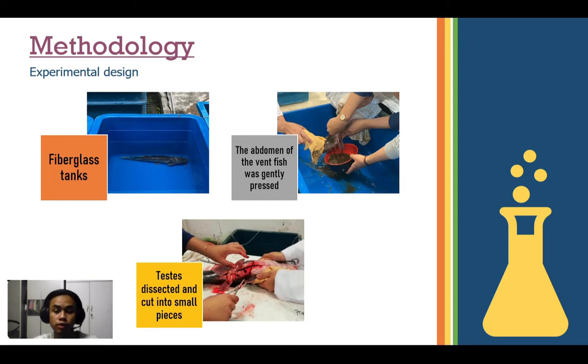The treated male and female fish were stored in separate fiberglass tanks. Hence, stripping was used to check for ovulation after the fish had been injected for 18 until 24 hours. The abdomen of the fish was gently pressed to release the eggs into a bowl and the fish was kept alive. However, treated males were sacrificed by having their testes dissected and cut into small pieces in order to provide sperm suspension in clean water and to activate the sperm.